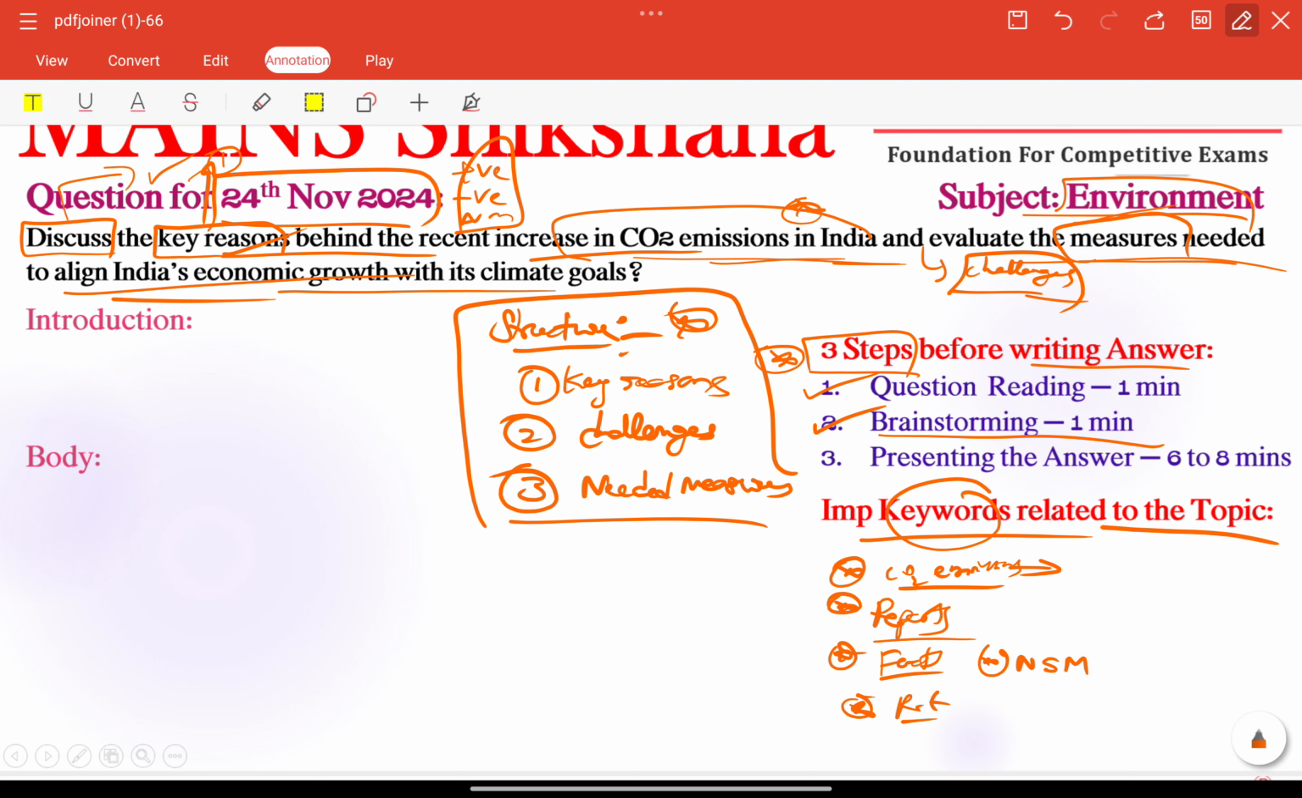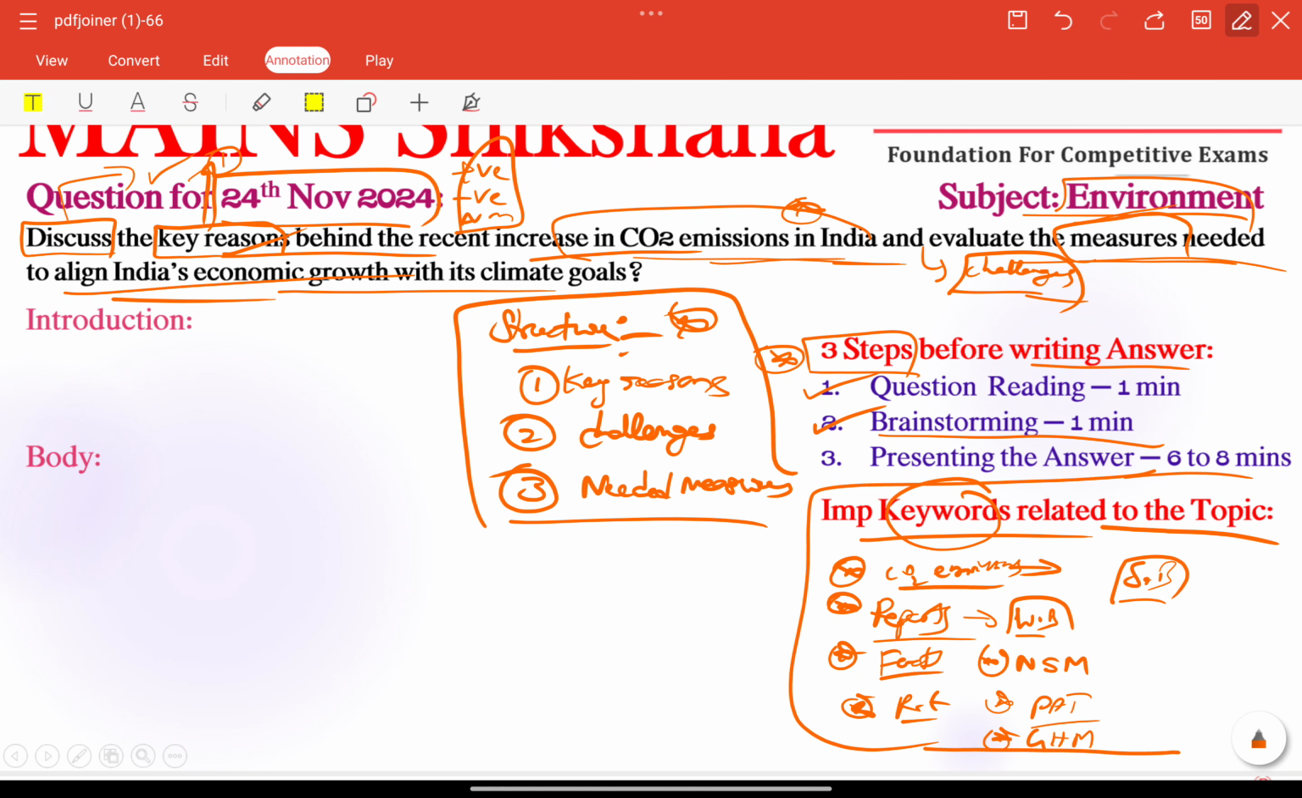National Solar Mission is there, with its targets. Other than that, we have schemes promoting efficiency, the PAT scheme, which is very important. We also have EV adoption and the Green Hydrogen Mission, which is also very important. Also reports like the World Bank we can include here. For awareness, we have Swachh Bharat. These types of policies, initiatives or schemes need to be included in the answer. So first of all, let's start our current affairs introduction.